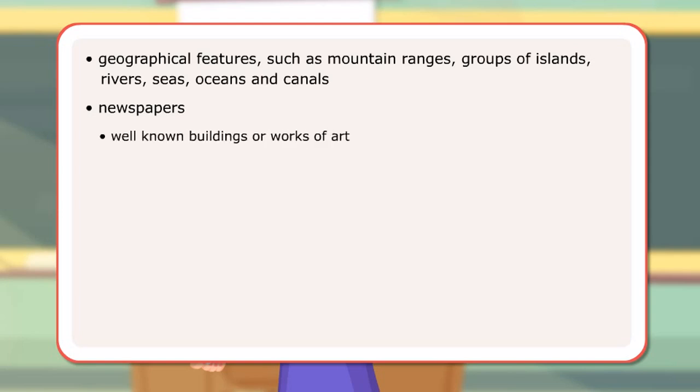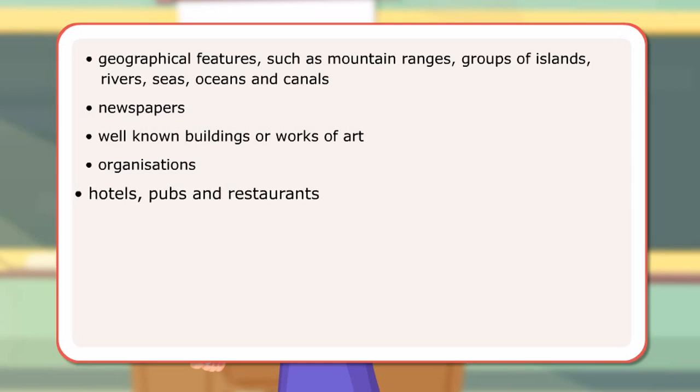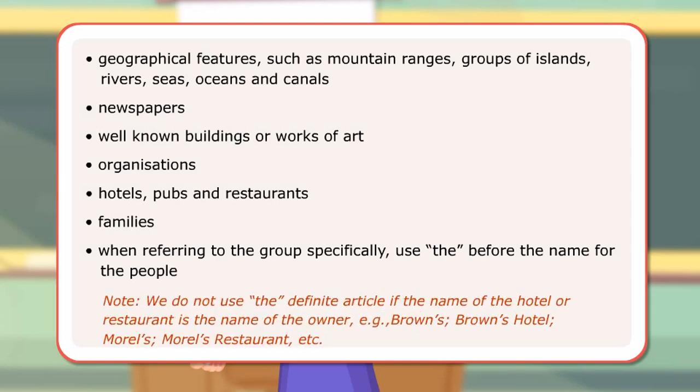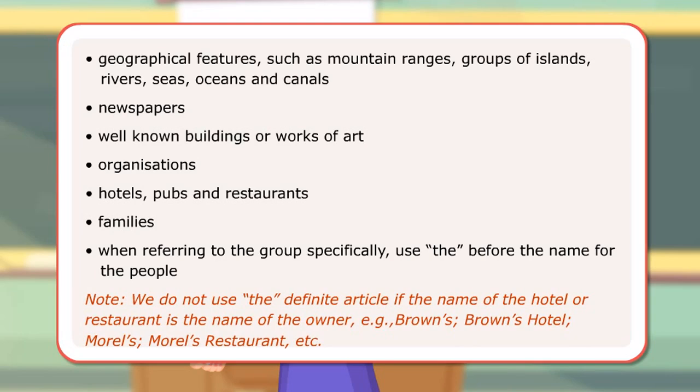Newspapers. Well-known buildings or works of art. Organizations. Hotels and pubs and restaurants. Families. When referring to the group specifically, use the before the name for the people. Note: we do not use the definite article if the name of the hotel or restaurant is the name of the owner. Example: Brown's Hotel, Morel's Restaurant, etc.